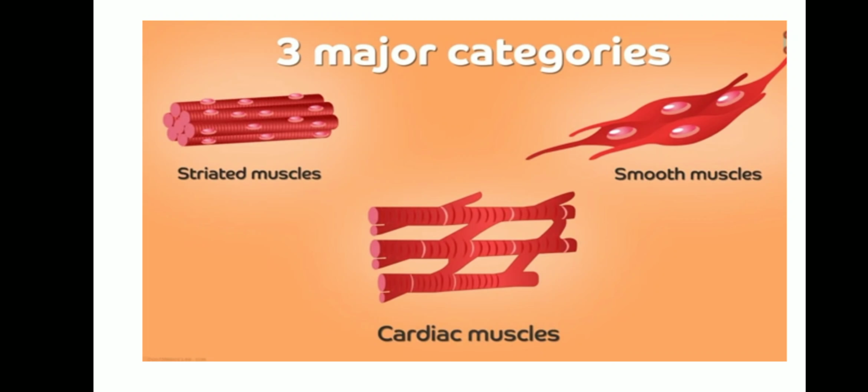They are striated muscle, smooth muscle, and cardiac muscle. What are they? Striated muscle, otherwise you can say it is skeletal muscle. Striated muscle, smooth muscle, and cardiac muscle.